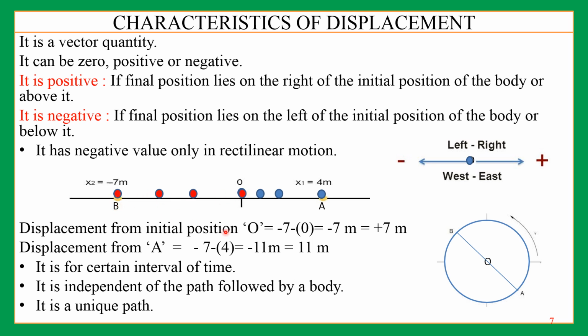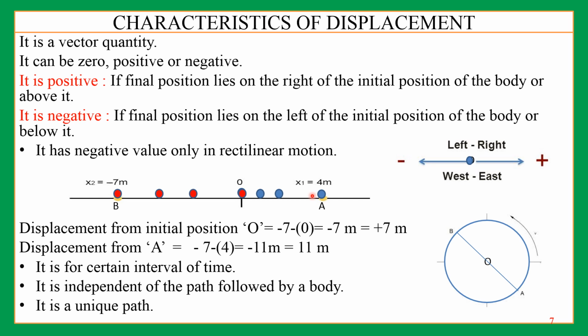On the scale it is -7 minus the initial position. It comes out to be minus. The minus sign here shows a direction. It is negative towards the left. But the absolute value of displacement is always positive. It is +7, right?